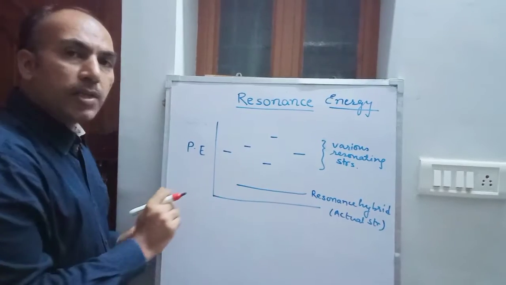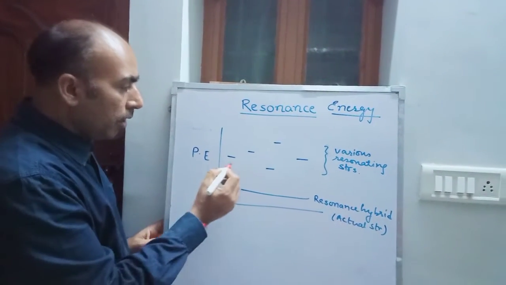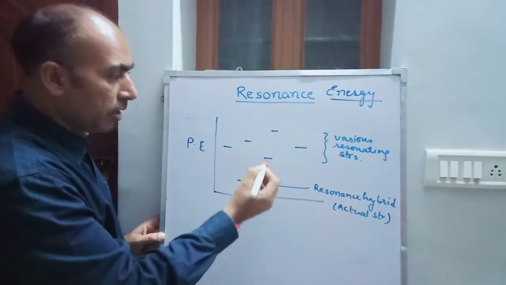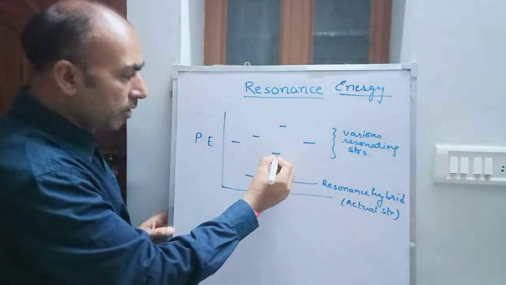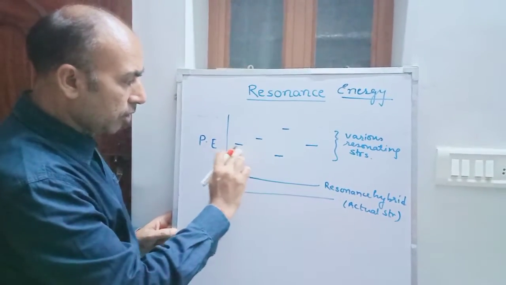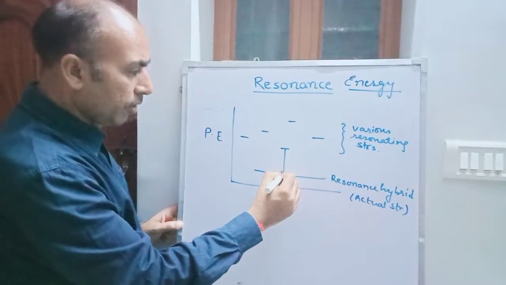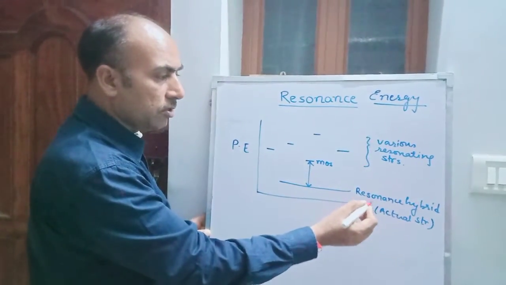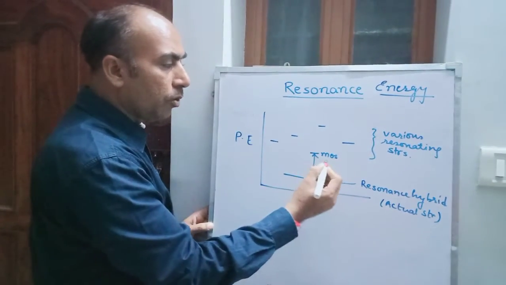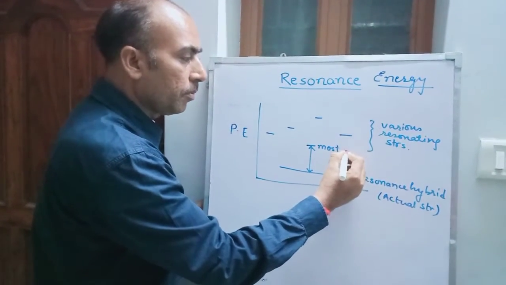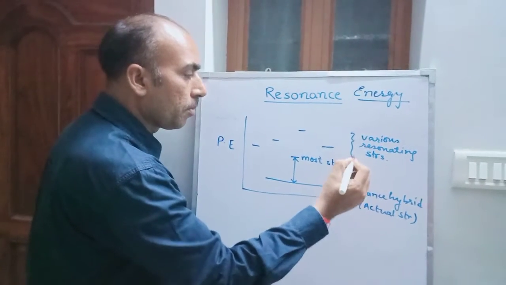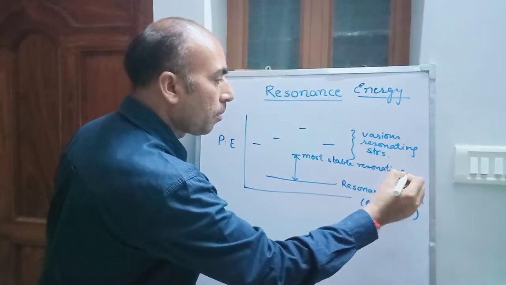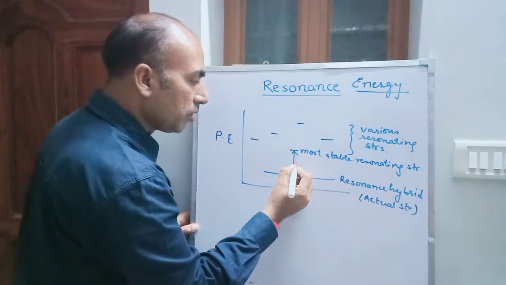Out of these, which one is the most stable resonating structure? The structure having lowest potential energy is the most stable resonating structure. Out of these five, this one is the most stable, having lowest potential energy. So the difference of energy between the most stable resonating structure and the actual structure, that is the resonance hybrid, is called resonance energy. And this difference is resonance energy.